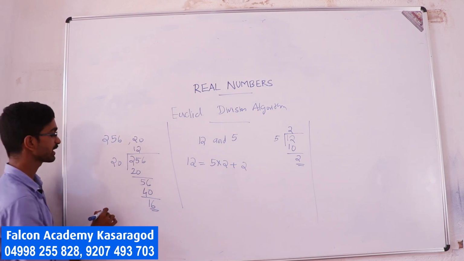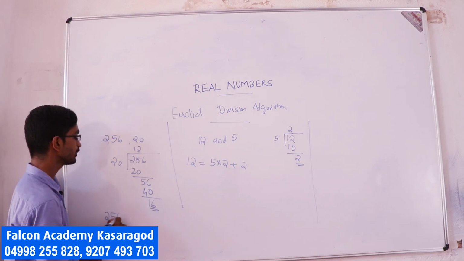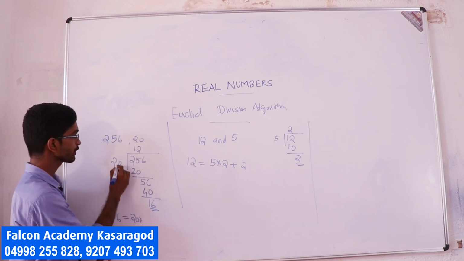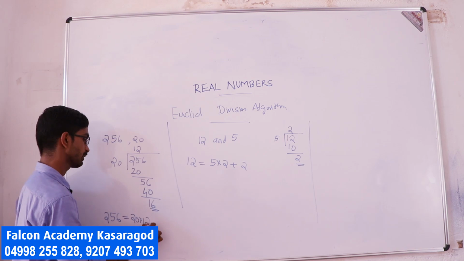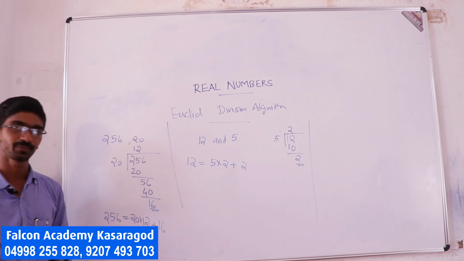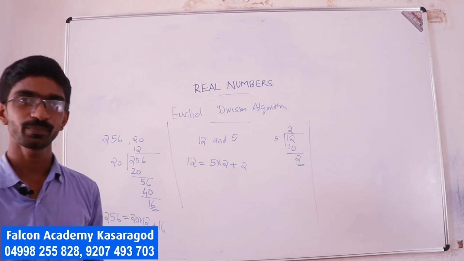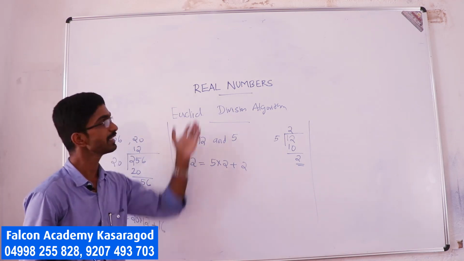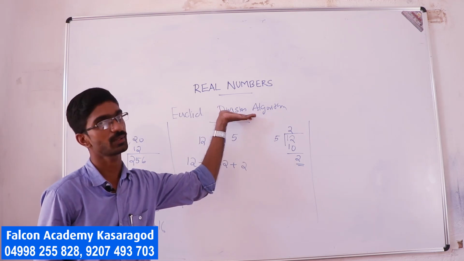So now I can write the given number 256 as 20 into 12 plus 16. Is that okay? This concept will lead to the concept of the division algorithm.